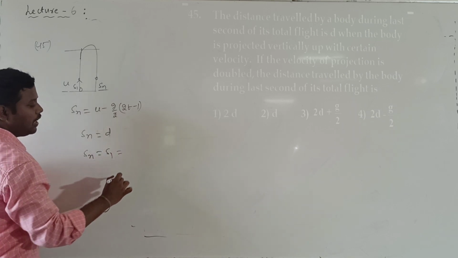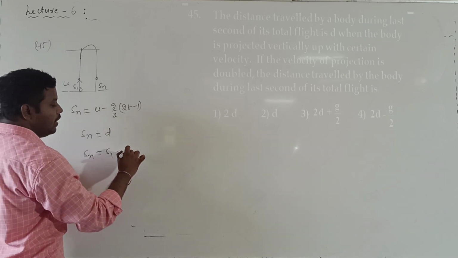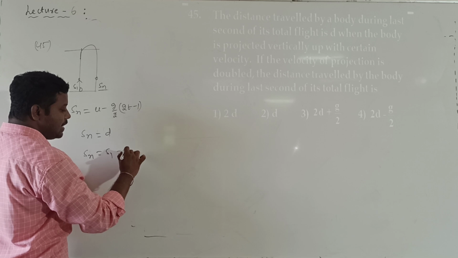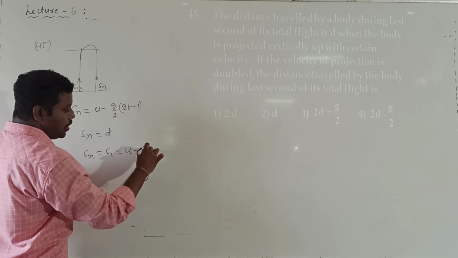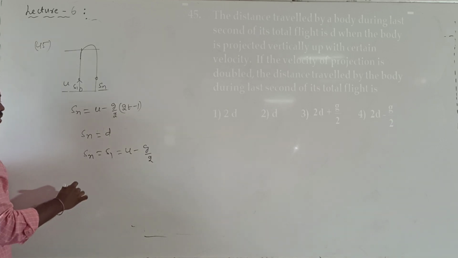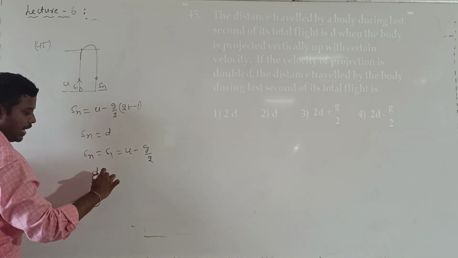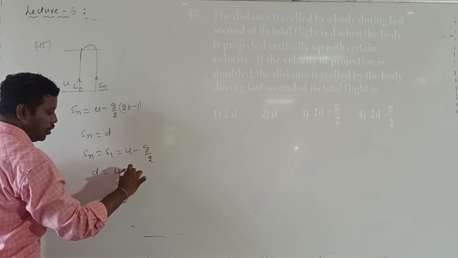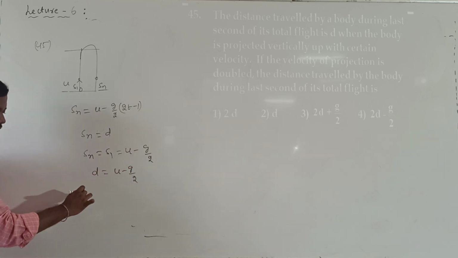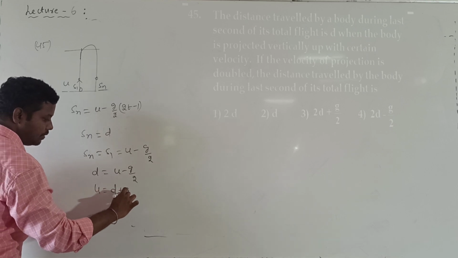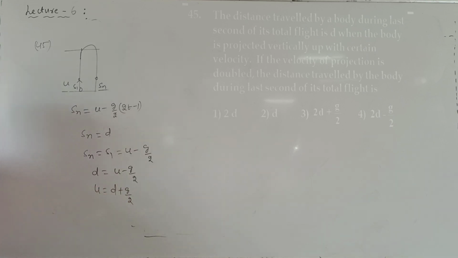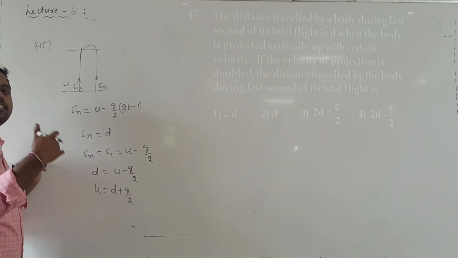What is the S1 formula for a vertically projected body? After 1 second, the distance travelled formula is u minus g by 2 into 1. Understood? So Sn value is given as d, so d is equal to u minus g by 2. So the value of u is equal to d plus g by 2. Can I write it? d plus g by 2.